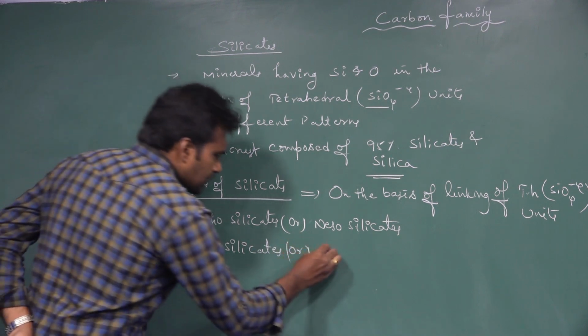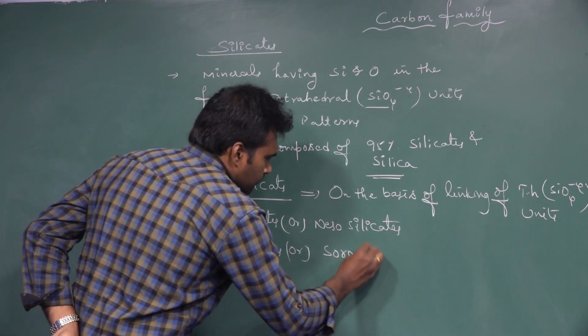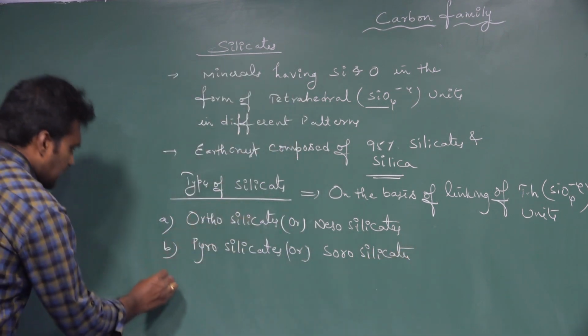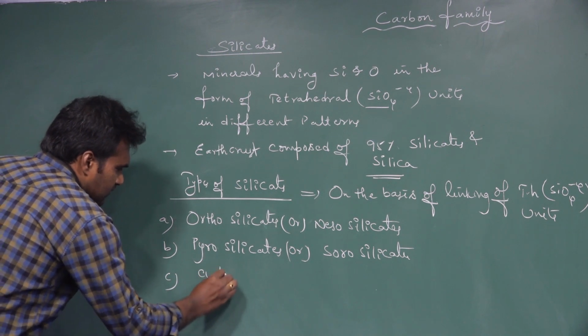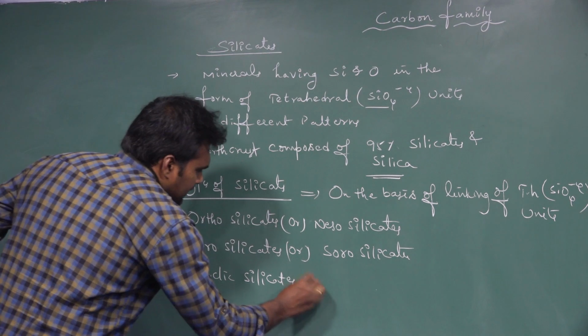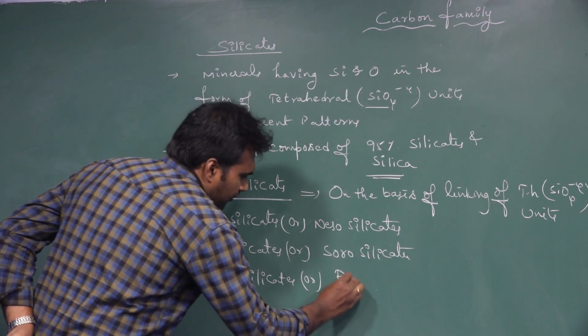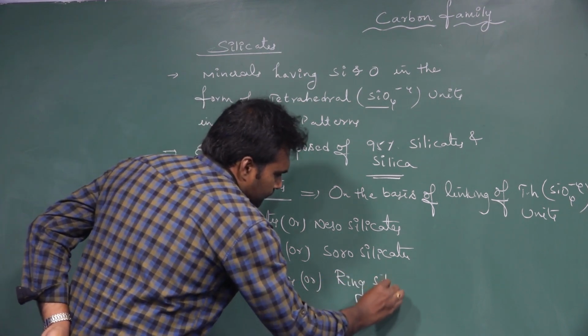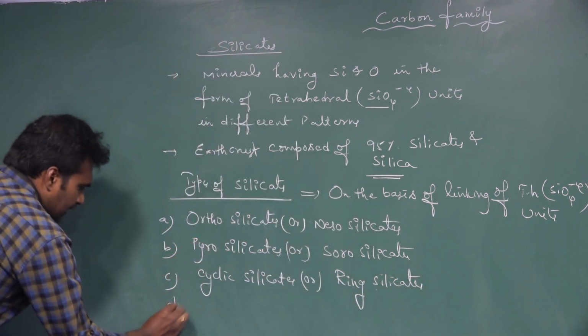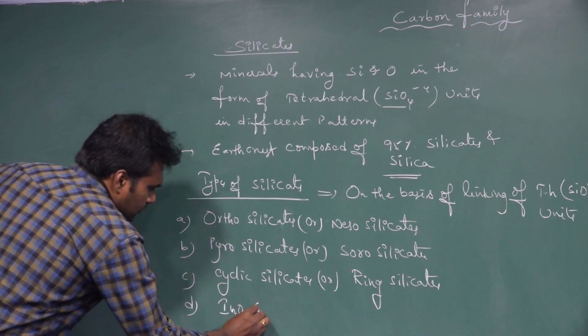Pyrosilicates we also call sorosilicates. Next, third one, cyclic silicates, which we also call ring silicates. Next, fourth category, inosilicates.